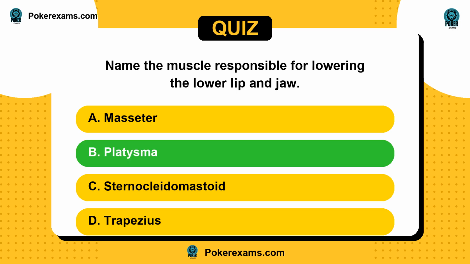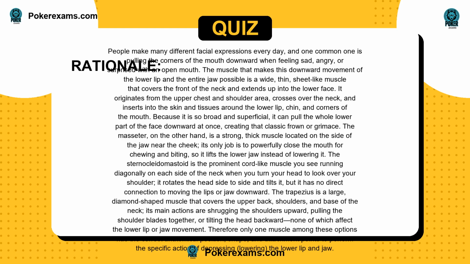The answer is B. People make many different facial expressions every day, and one common one is pulling the corners of the mouth downward when feeling sad, angry, or surprised with an open mouth. The muscle that makes this downward movement of the lower lip and the entire jaw possible is a wide, thin, sheet-like muscle that covers the front of the neck and extends up into the lower face.